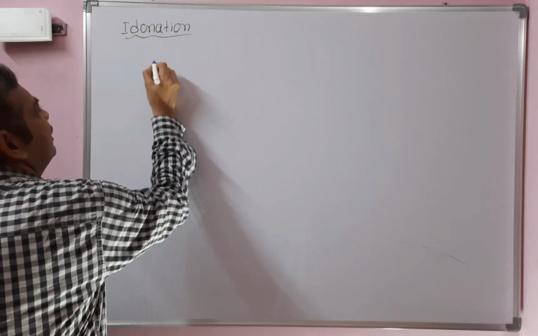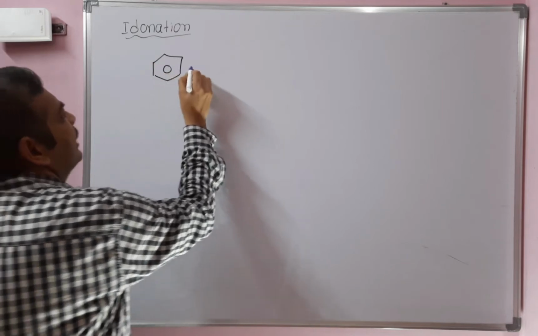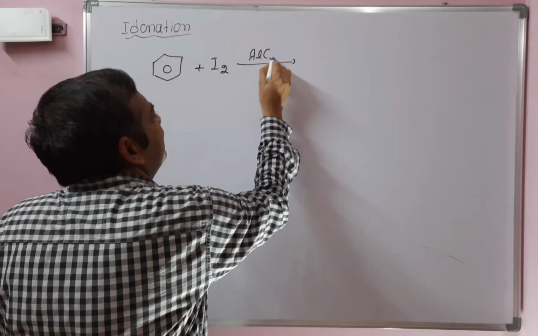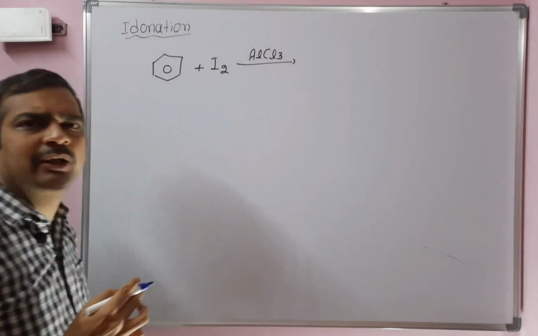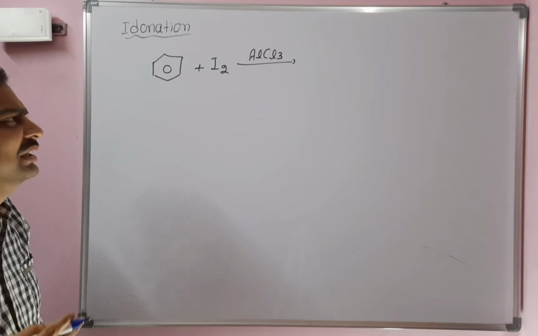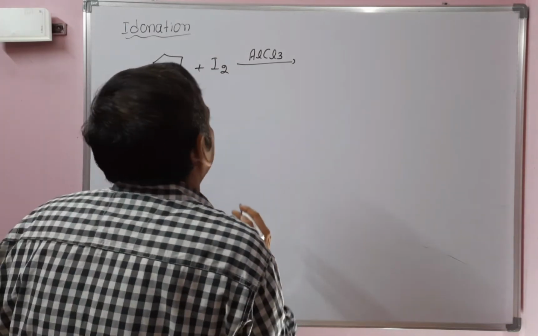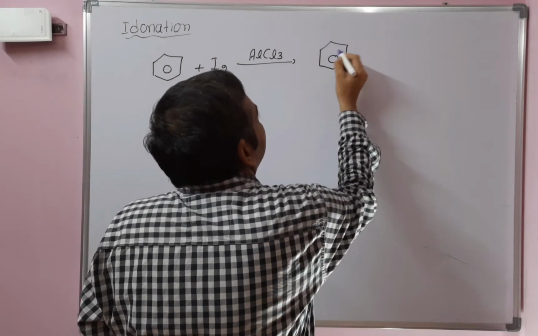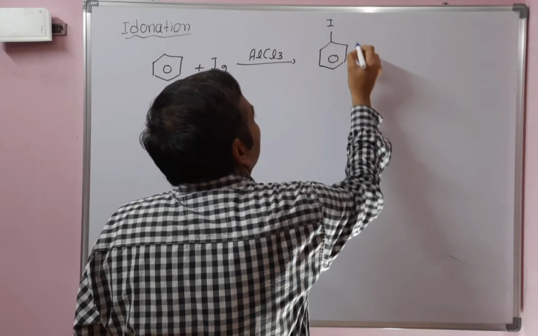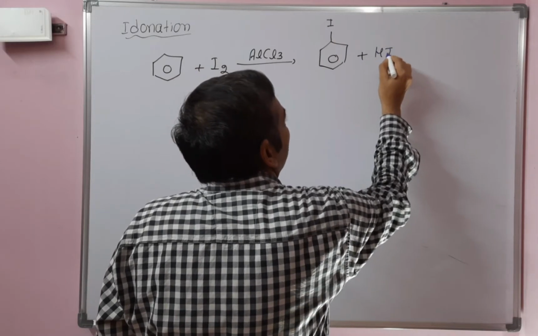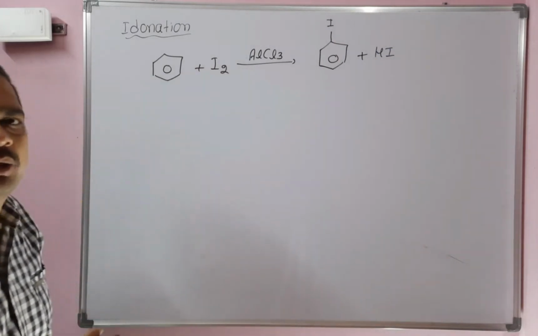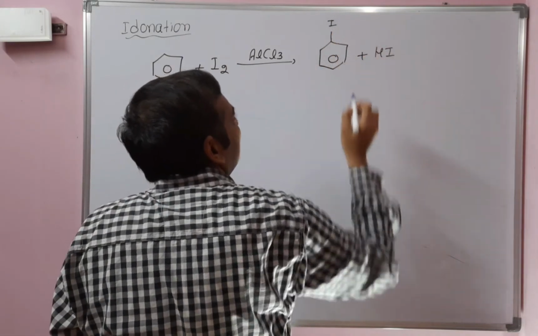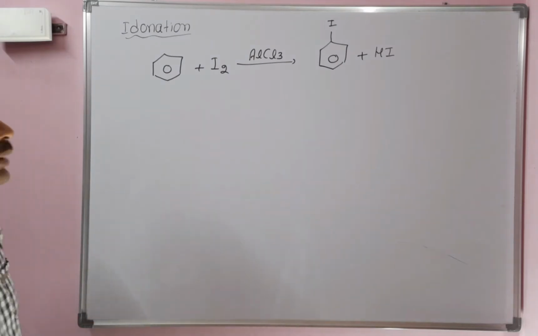When benzene reacts with iodine in presence of AlCl3, we can use any of the Lewis acids, AlCl3, AlBr3, FeCl2, FeCl3, zinc chloride. We can use any of the Lewis acids to give iodobenzene. The side product obtained in this reaction is hydroiodic acid. Like chlorination, hydrochloric acid, bromination, hydrobromic acid.